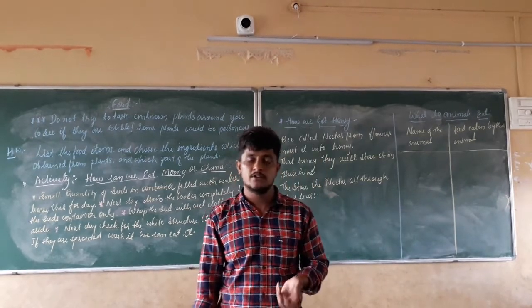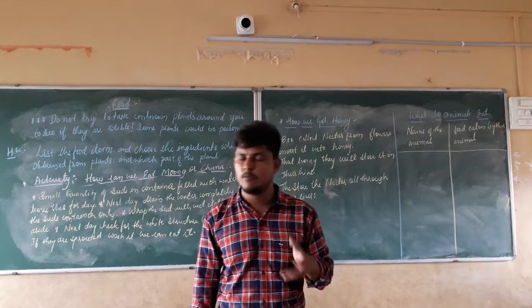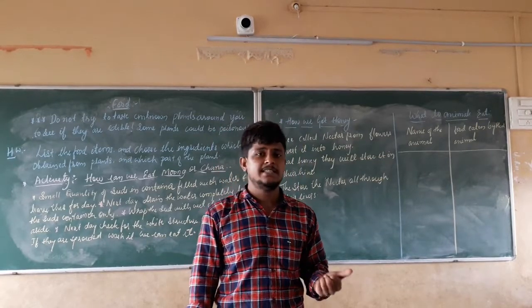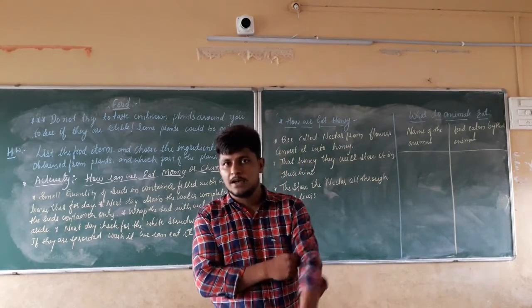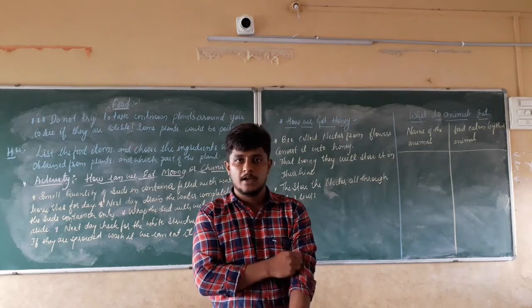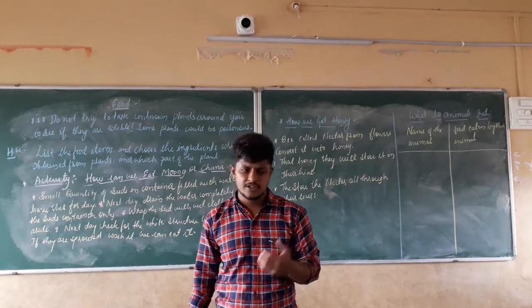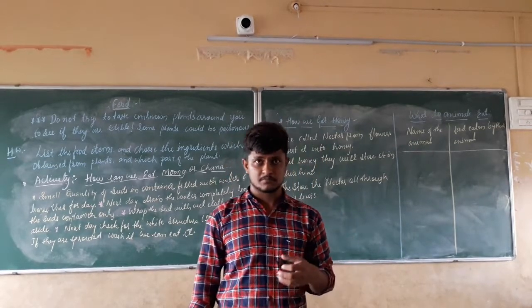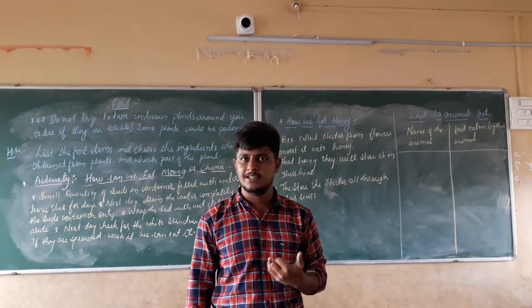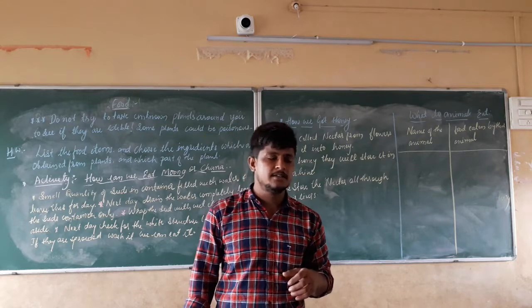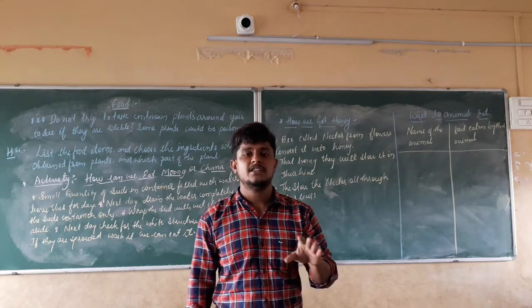For example, you can check the mango tree because it doesn't have poison. In the same manner, you can check pineapple, lemon, papaya, and guava. They are non-poisonous. You can check chili and turmeric too.